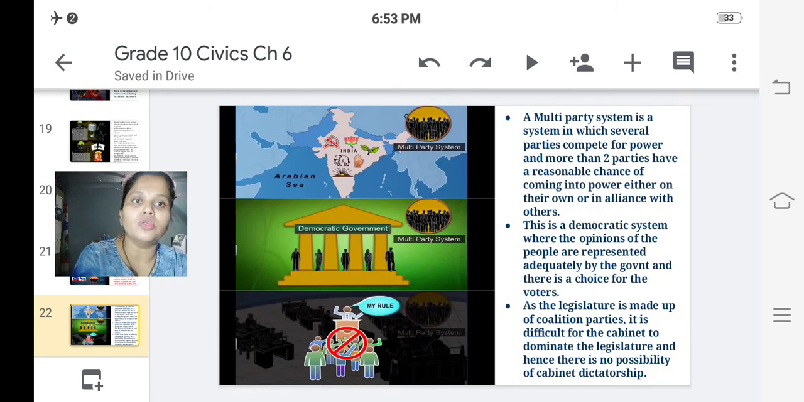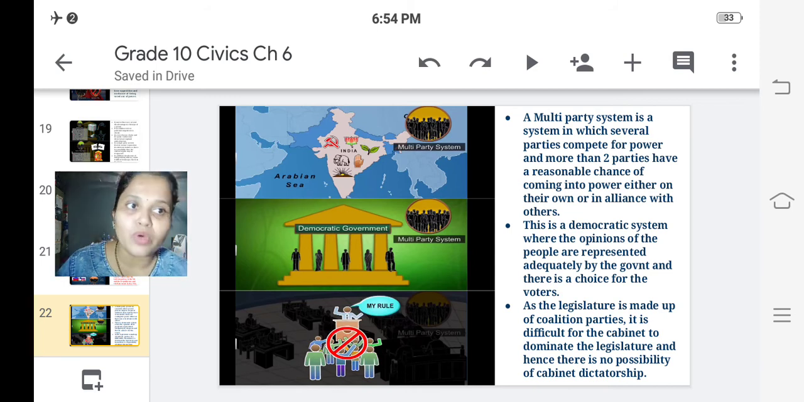Now let us study about multi-party system. A multi-party system is a system in which several parties compete for power, and more than two parties have a reasonable chance of coming into power either on their own or in alliance with others. So what is a multi-party system? In a multi-party system, more than two parties have a reasonable chance of coming into power, and they can form their alliance, and they can rule or govern the country.